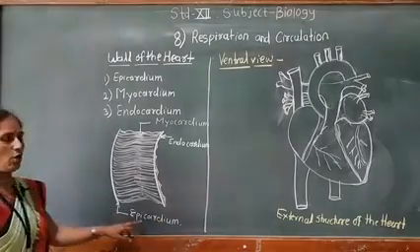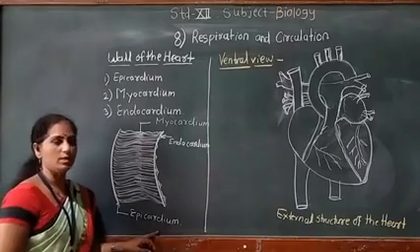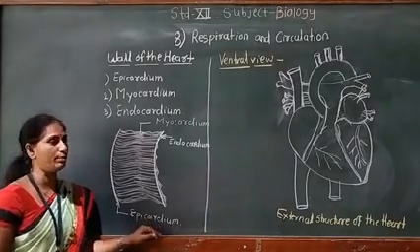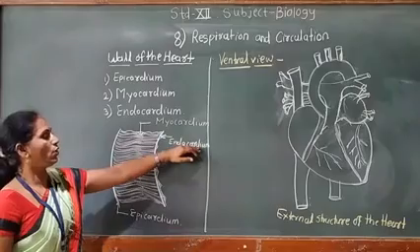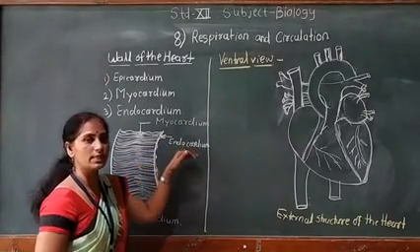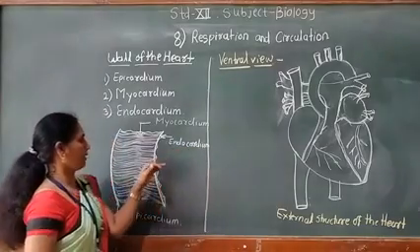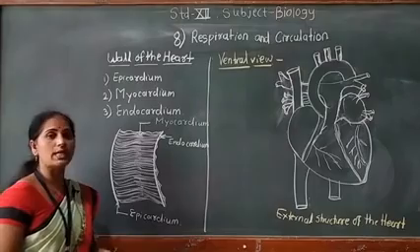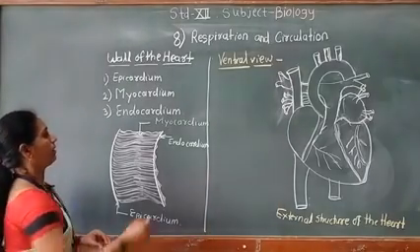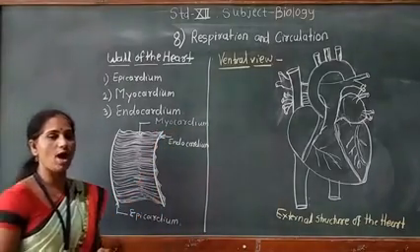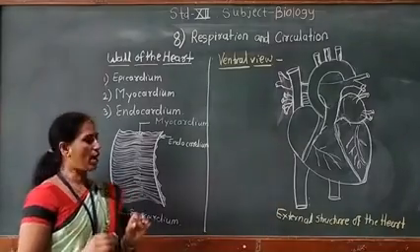It is made up of squamous epithelium. It is a single layer and rests on the basement membrane, and the endocardium is also made up of squamous epithelium. It is a single layer and rests on the basement membrane. These two layers, endocardium and epicardium, are protective in function, but the myocardium takes part in contraction and relaxation of the heart. Therefore, the heart is myogenic.